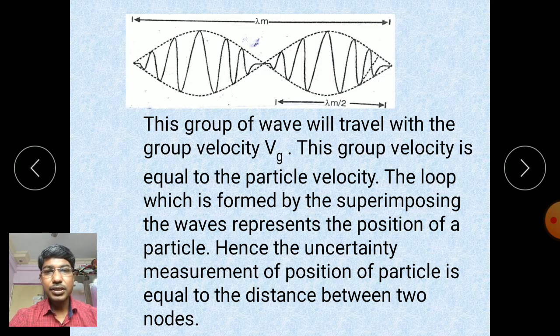The position lies between the nodes, so delta x is equal to lambda by 2, since lambda is the wavelength and the distance between two nodes is lambda by 2. If lambda m is the modulated wavelength, then the uncertainty in position is the distance between two nodes, equal to lambda m by 2.